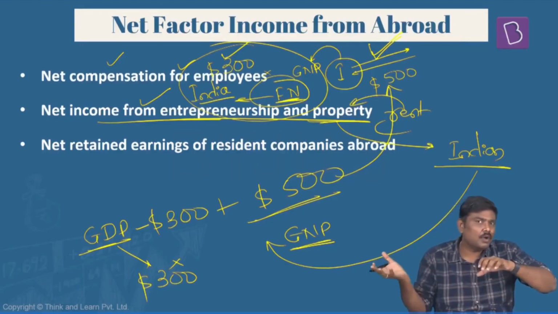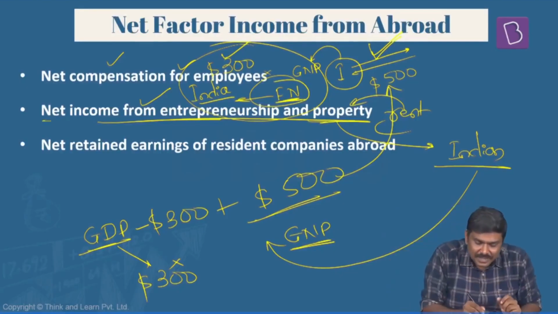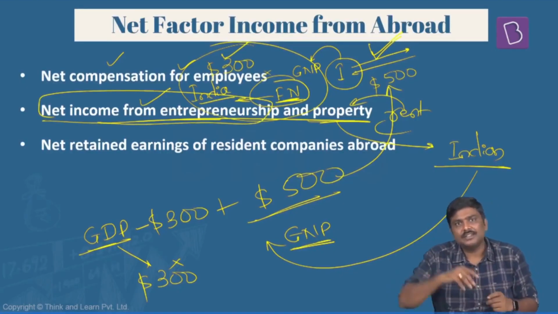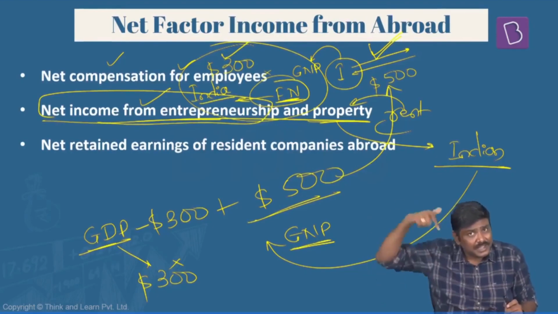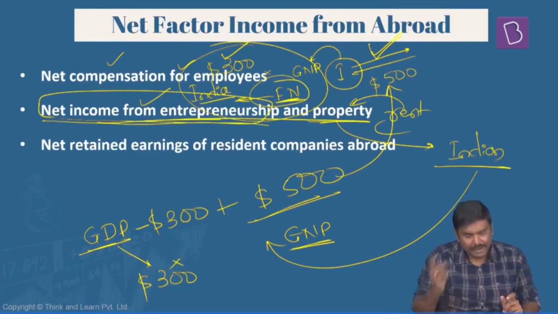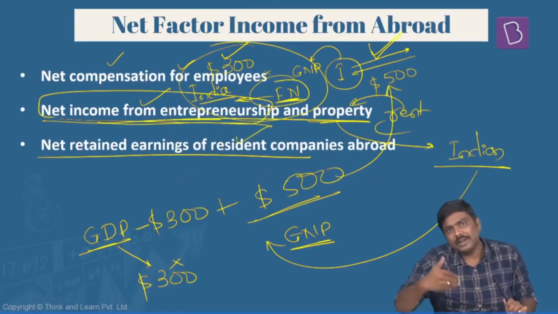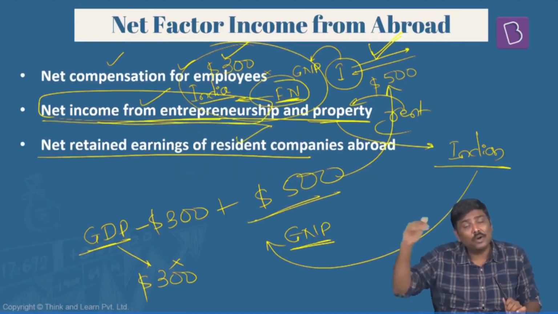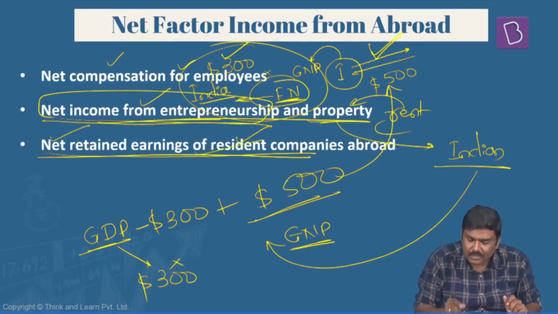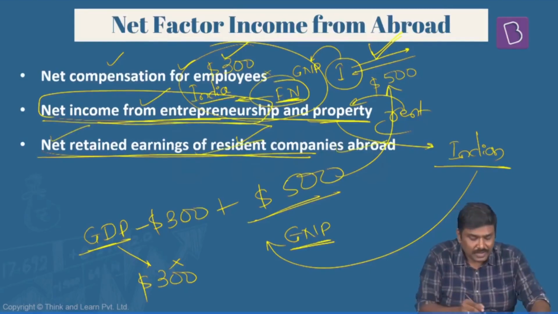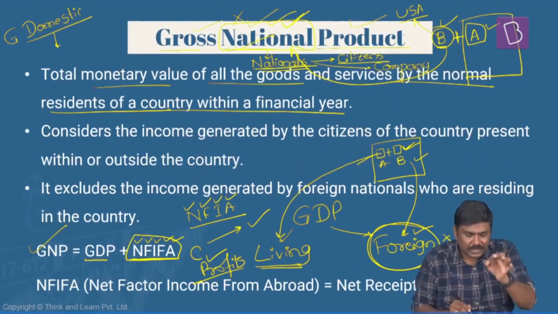In the same way, foreign companies are operating in their respective countries as well as in India. So we'll have to consider how much is the net income from the entrepreneurship. That is revenue generated by Indian companies outside India and revenue generated by foreign companies in India. Get the net income. And finally, profits which are generated by resident companies, Indian companies, by operating outside India and foreign companies by operating in India. Get the net of both of them. So net retained earnings of resident companies abroad. So if I consider all the three, I will arrive at NFIA, net factor income from abroad.